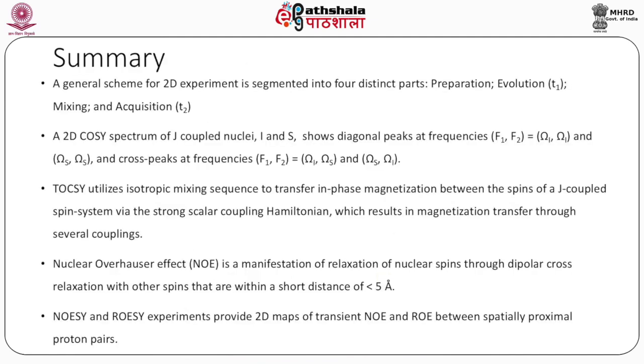With this, we come to the end of this module and we can summarize. A general scheme for a 2D experiment is segmented into 4 distinct parts: preparation, evolution t1, mixing and acquisition t2.